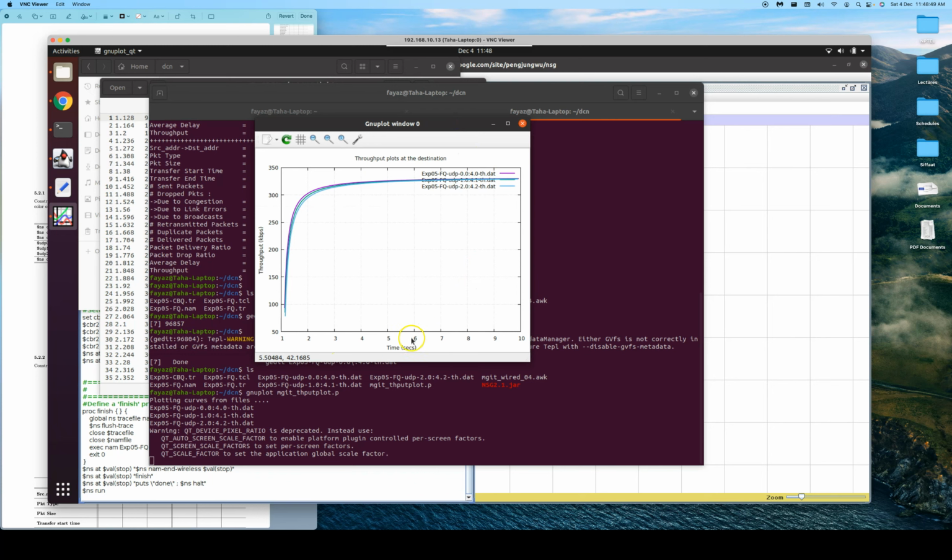So this is the time axis, and this GNU plot script has picked up all the DAT files that were there in the directory, and it has plotted them. So it found three files, and it has looked at the data, it has plotted the curves, and we can see that the curves or the throughputs are exactly matching for all the time. So this is how the fair queue has been working, and it is working as expected.